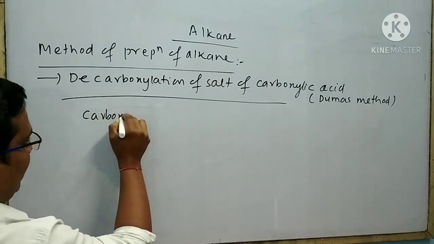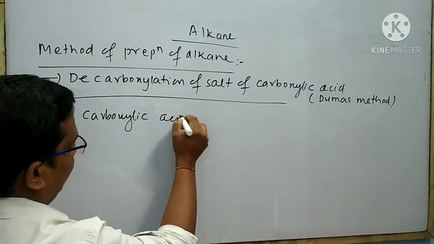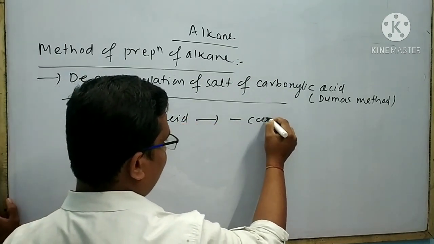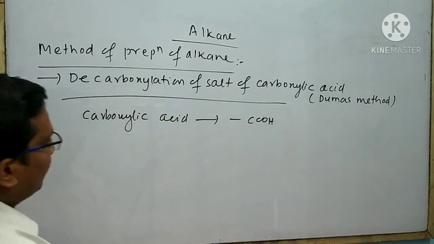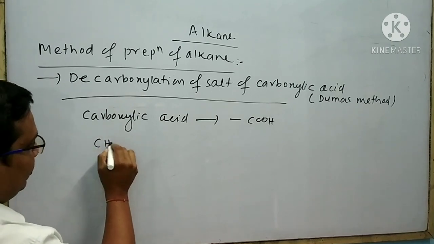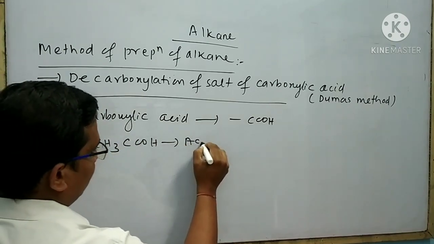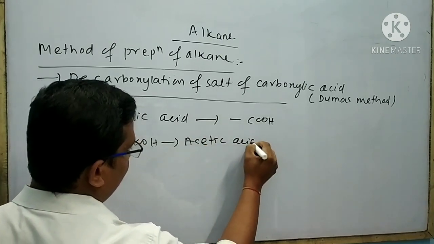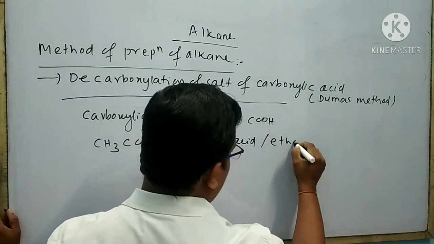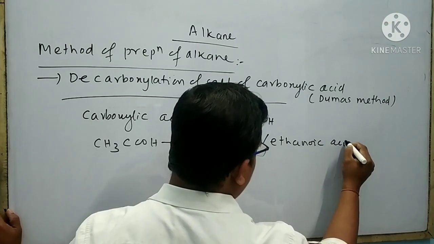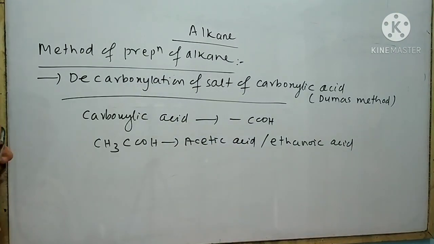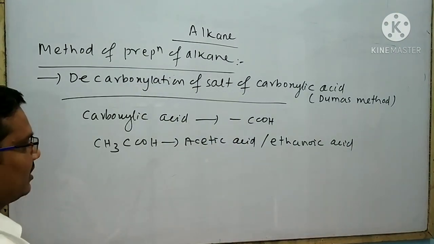Carboxylic acid has the functional group -COOH. Take an example of carboxylic acid. This is also said to be acetic acid. It is also called ethanoic acid. Take an example of a salt of carboxylic acid.